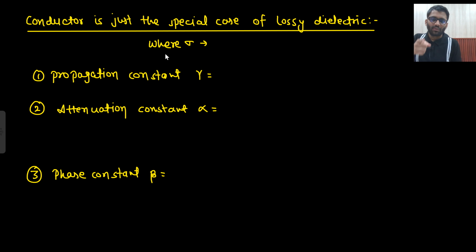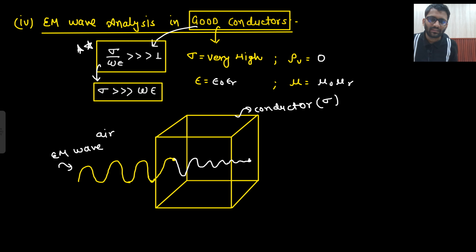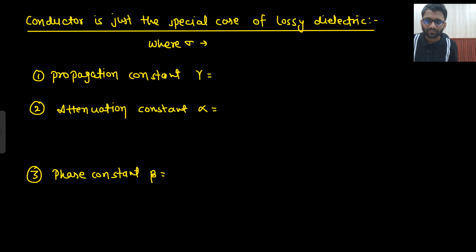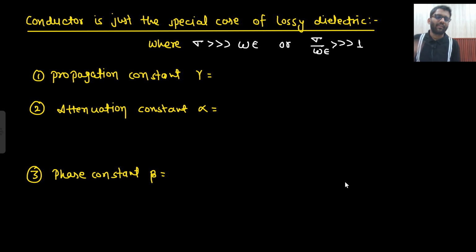So a conductor is just a special case of dielectric where sigma is very much greater than omega epsilon. Better to write that sigma is very much greater than omega epsilon, or you can write that sigma upon omega epsilon is very much greater than 1.